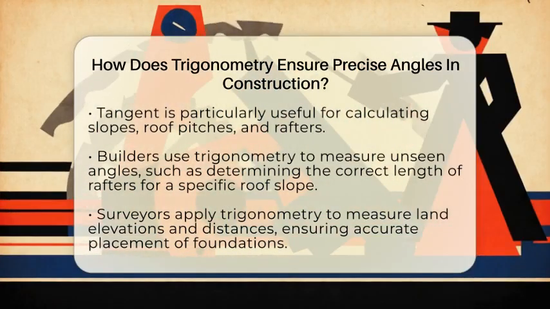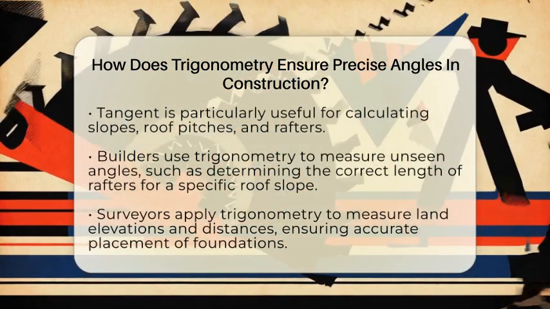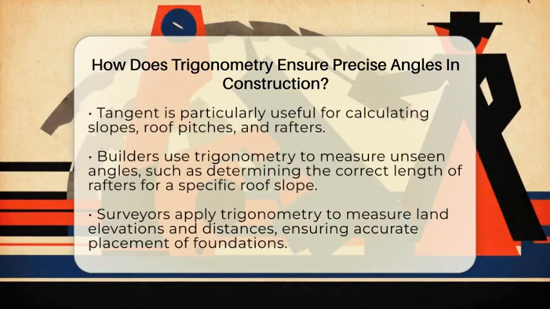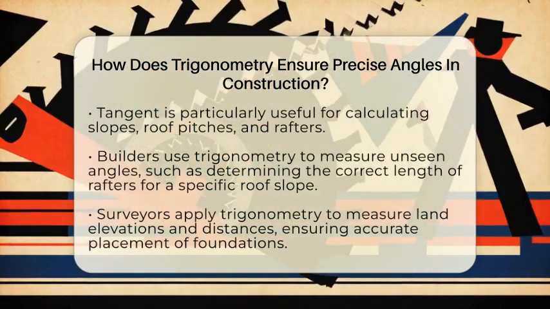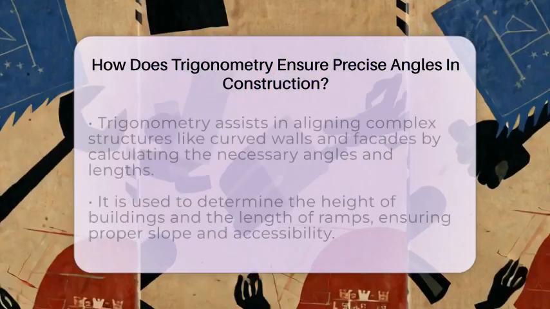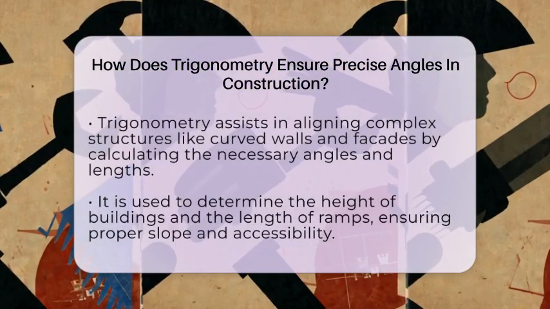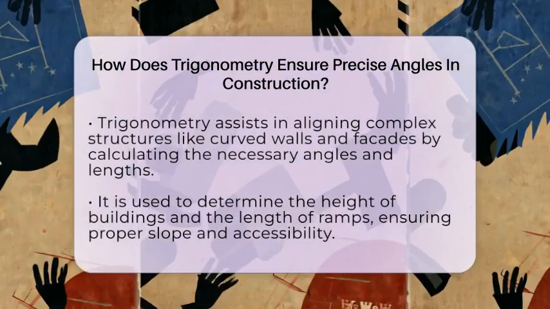Surveyors also rely on trigonometry to measure land elevations and distances between points. They use tools like theodolites, which help measure angles, and then apply trigonometric formulas to make sure the foundation is in the right spot. This way, the entire building sits exactly where it should, according to the plans.